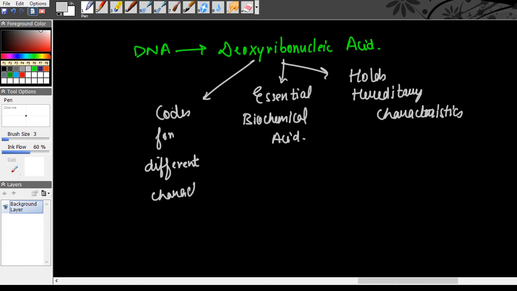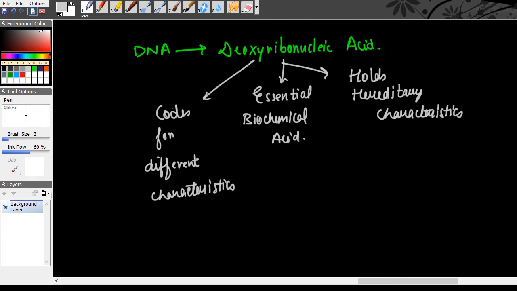Because using the information in the DNA, the cell makes proteins. And since it makes proteins, these proteins are the ones which initiate the expression of a particular trait, which we have studied in heredity and evolution. So this DNA is an essential component of the nucleus.